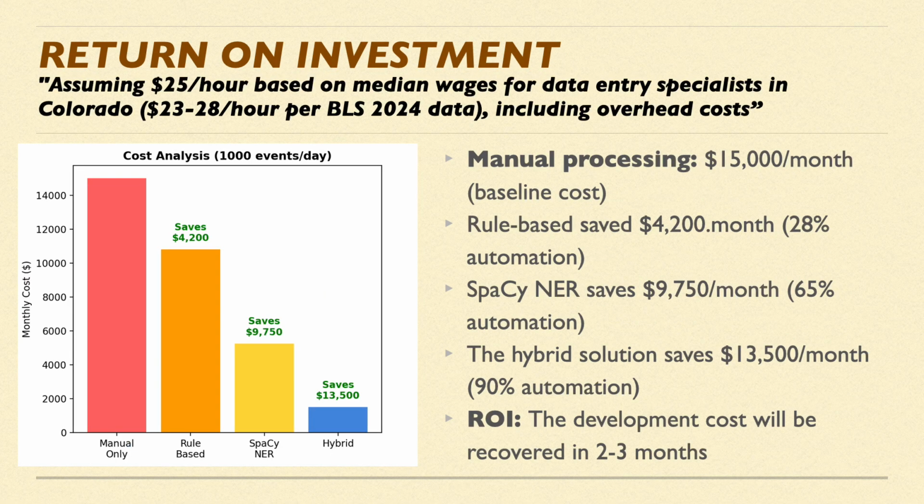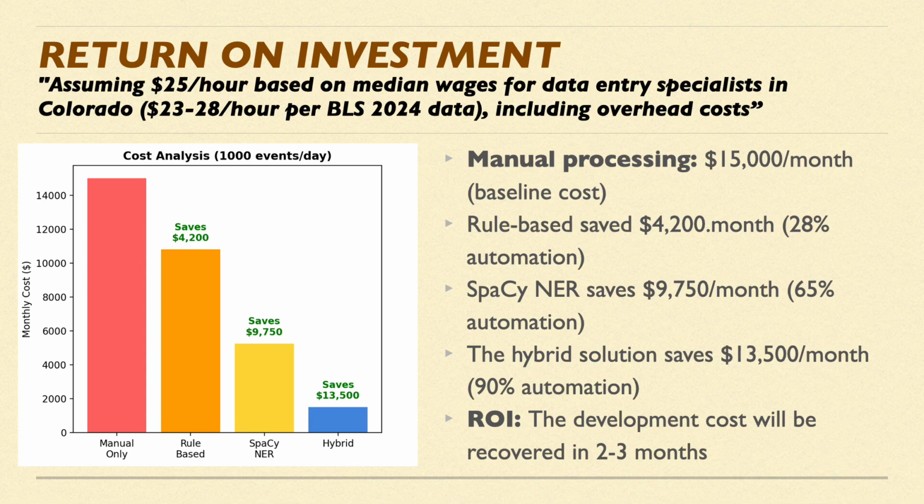Let me show you the business impact here. Assuming $25 per hour as the baseline median wage for a Colorado data entry specialist. If you look at the Bureau of Labor Statistics 2024 data, a data entry specialist position may pay between $23 and $28 per hour. So Colorado pays $25 per hour. And then we need to include the overhead and the manual processing. So the total will cost $15,000 per month for the baseline.